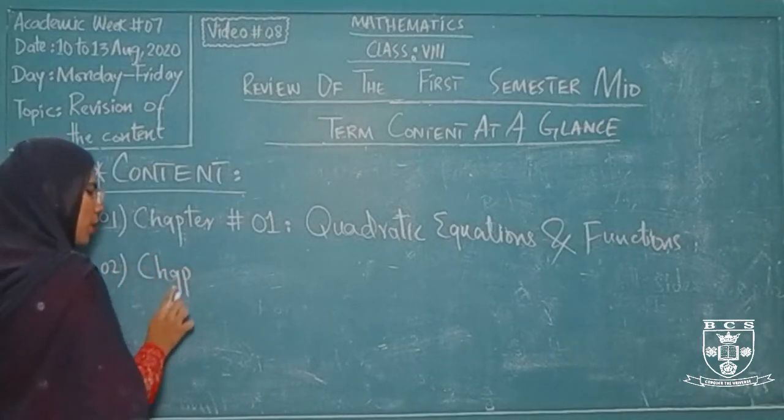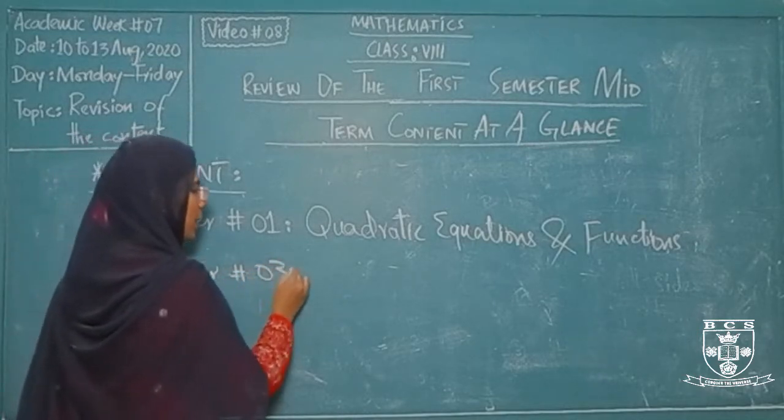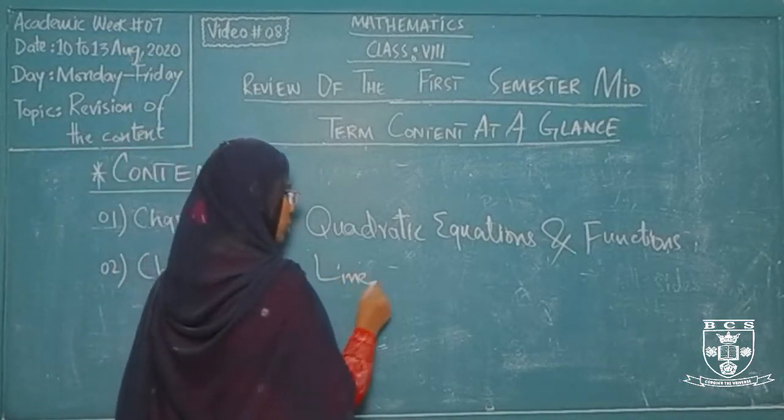The chapter from our book is from serial number 3, that is the linear inequalities in one variable.